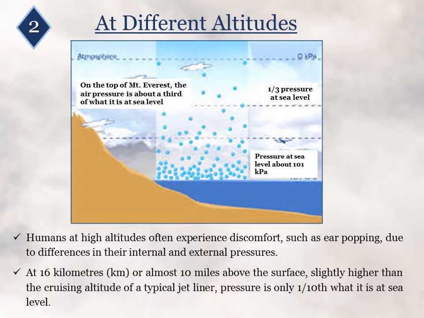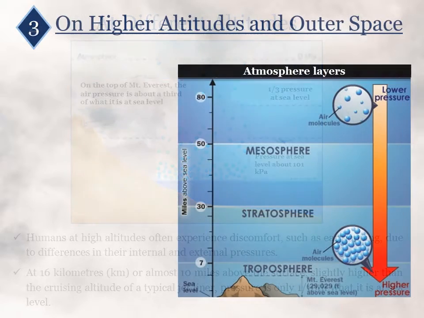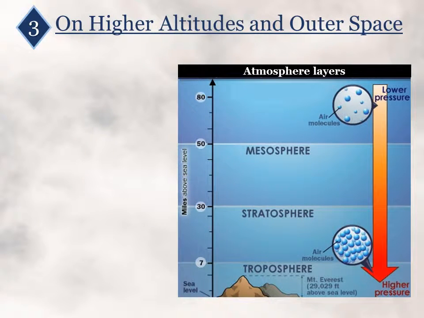At 16 kilometers or about 10 miles above the surface, slightly higher than the cruising altitude of a typical jetliner, pressure is only 1/10 of what it is at sea level. Because low air pressure can be very unpleasant for humans due to low oxygen content, all areas of aircraft that contain passengers are artificially pressurized.